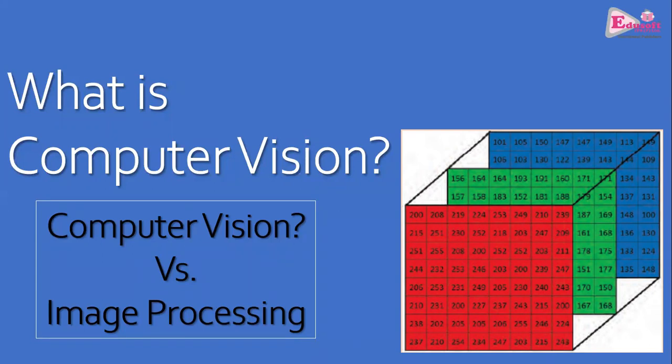Now, when the computer takes an image, every pixel's information is converted into numeric form. So for a computer, that image is actually a 2 dimensional arrangement of certain numbers.